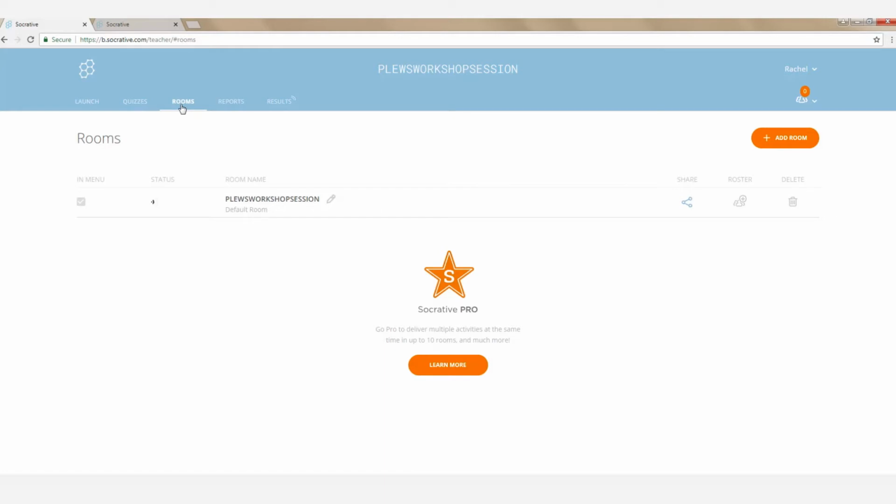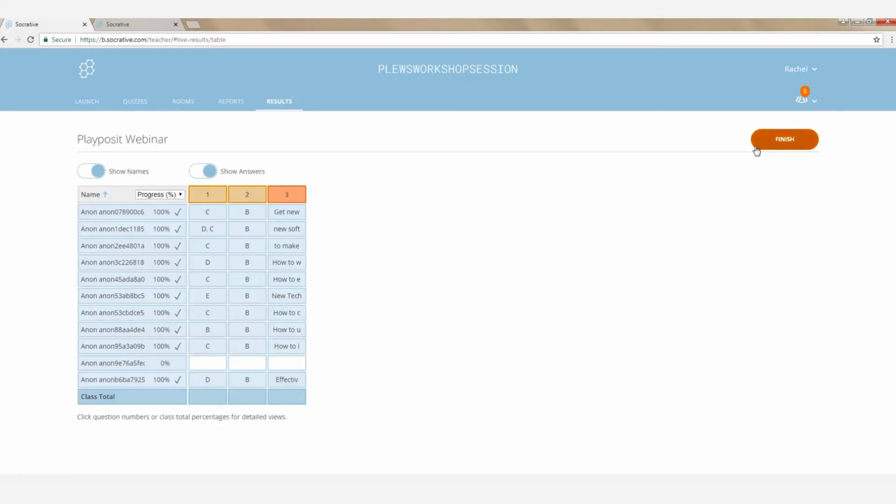Rooms, this is where you are allowed to have one room. For Pro, you can have more than one room, but here you'll see my room is called Plu's Workshop Session. Just click on the little pencil to change the name of the room. I have an activity that I didn't close out, so let's click to close it out.